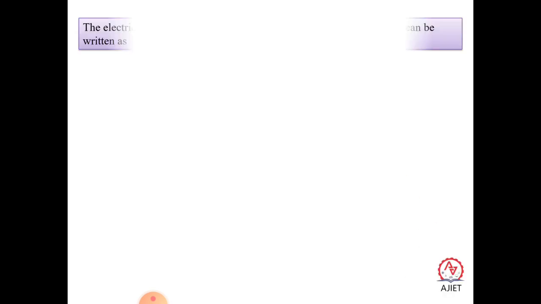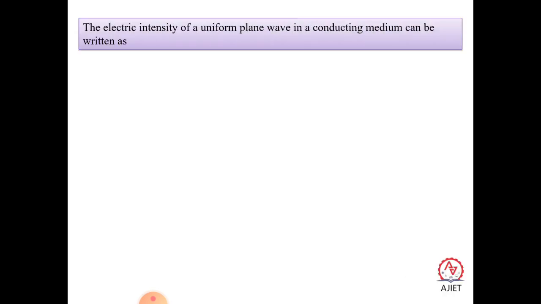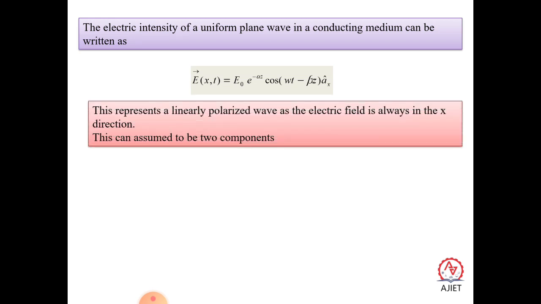So the electric intensity of the uniform plane wave in the conducting medium can be written as E vector x of t is equal to E0 e^(-αz) cos(ωt - βz) ax. This represents the linear polarized wave, in which the electric field is always in the x direction.